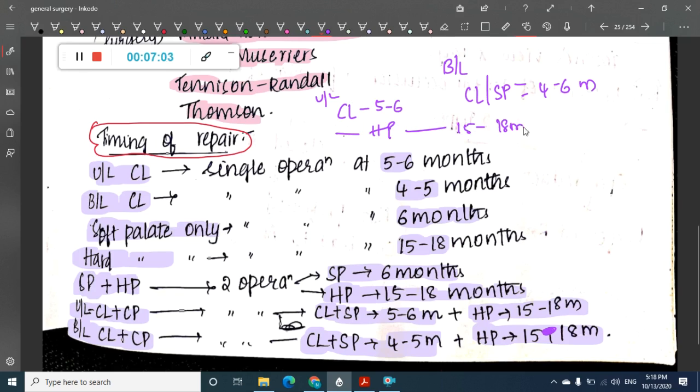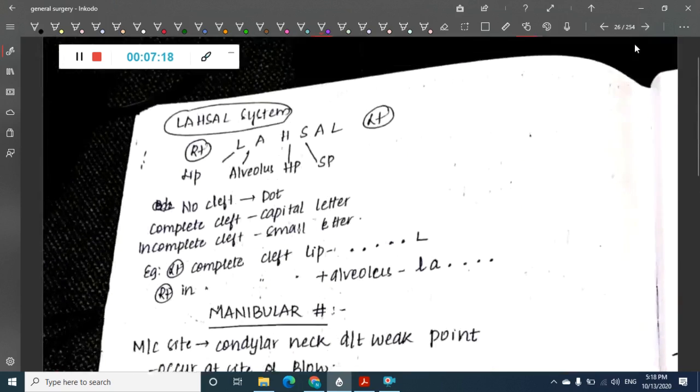So if there is any combination, then you should do both the surgeries one after the other. That is, first you will correct the cleft lip and soft palate, then you should correct the hard palate at a later date, that is 15 to 18 months. So that is the timing of repair.